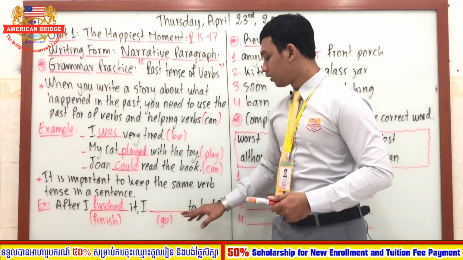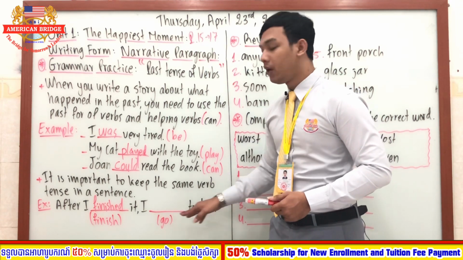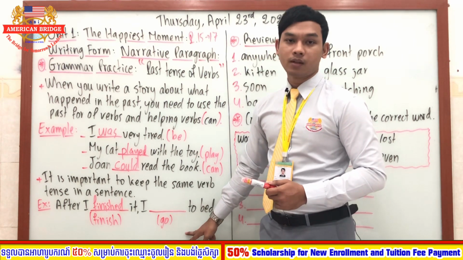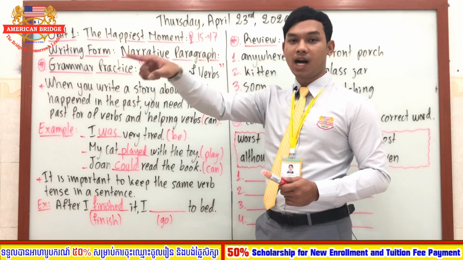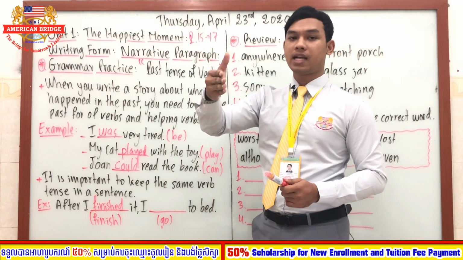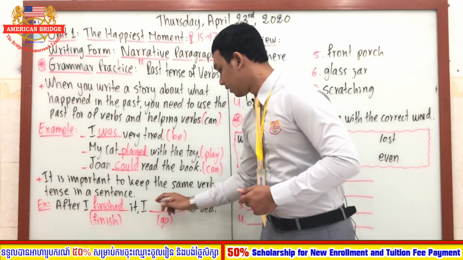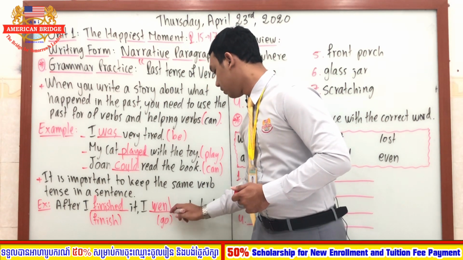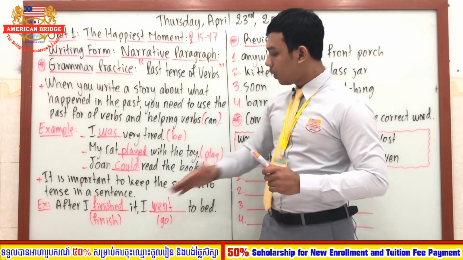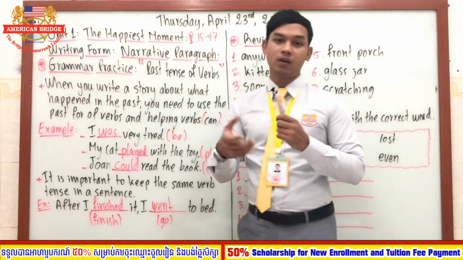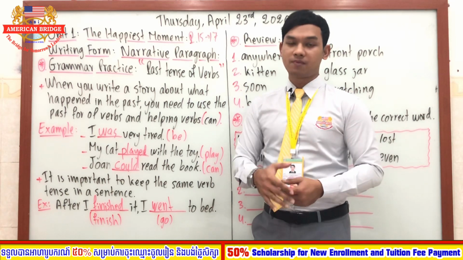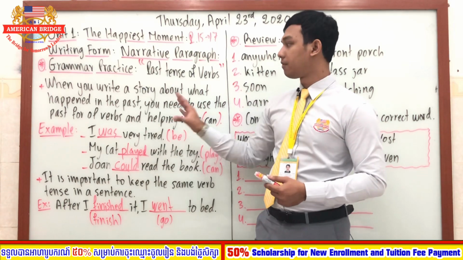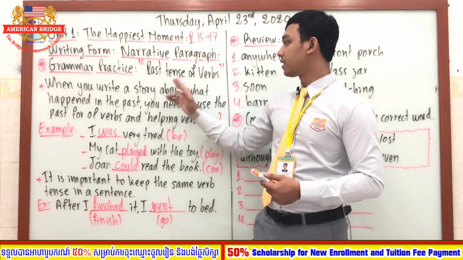After I finished it, I what? Here we say go. So can you say go to bed or not? No, because this is in past tense. So we have to change go to what? You say go, went, gone, right? So the past tense of go is the word went. How do you spell the word went? W-E-N-T. Good. So this is the past tense. This is how the past tense changes from the base form of the verb, right? And in the narrative paragraph, you have to use this kind of sentence. Okay, you have to use the past tense of verbs.